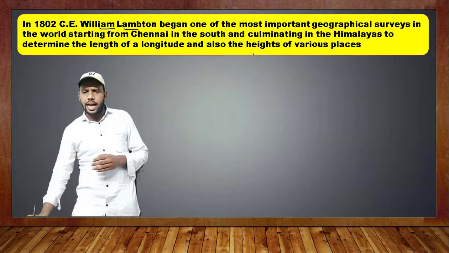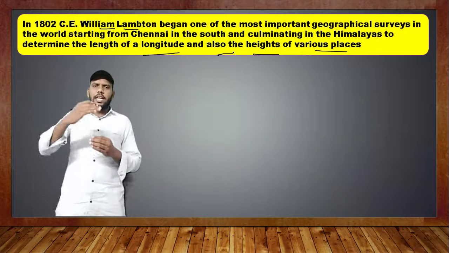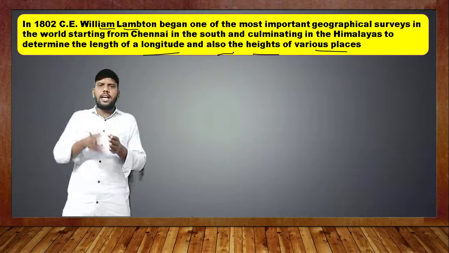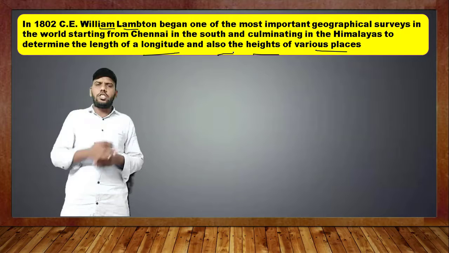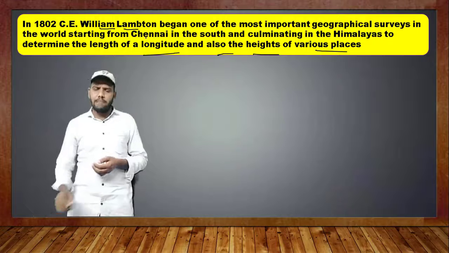You can observe the heights of various places and the longitude. He calculated the longitude and the height of the mountains. Who is the person? William Lambton.